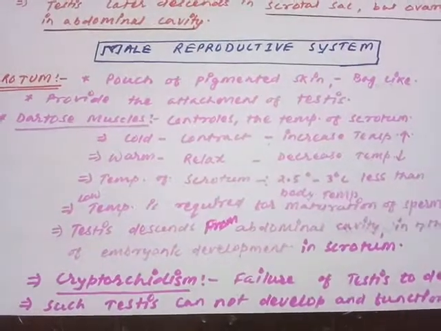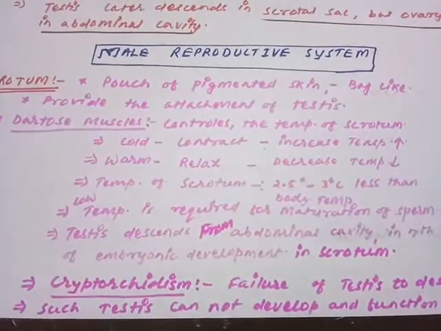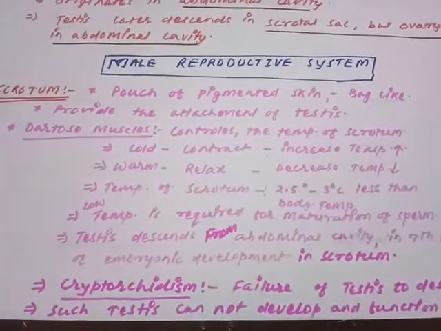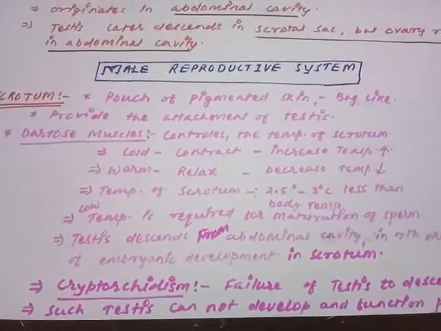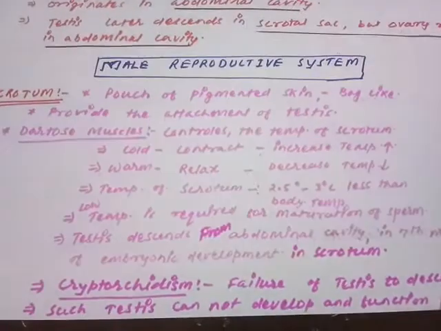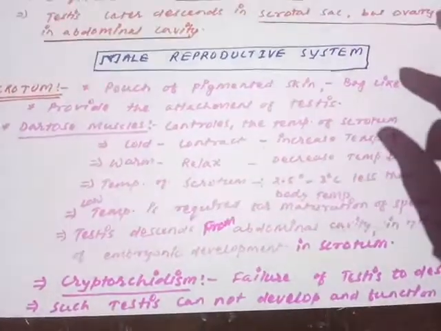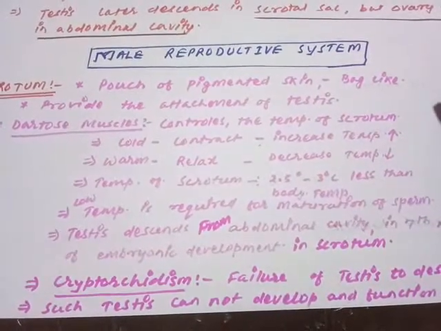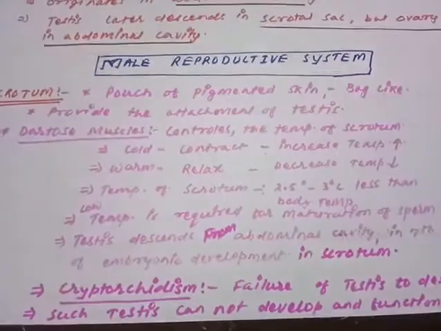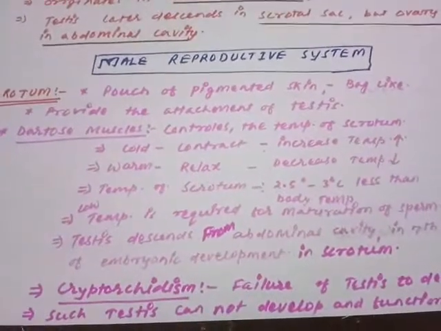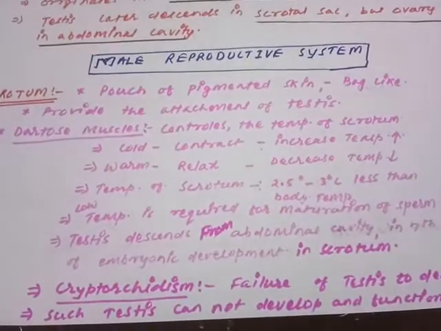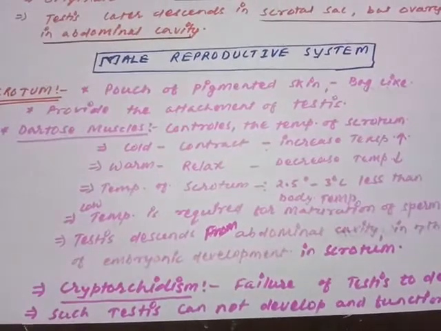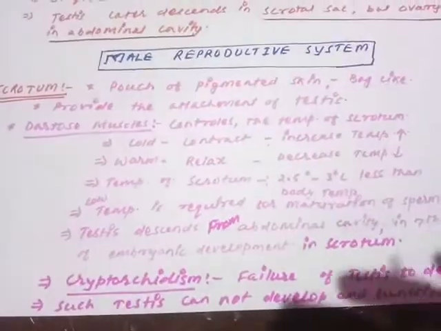But in the 7th month of embryonic development, the testis comes downward into the scrotal sac and remains there throughout life. So the scrotum provides the specific accommodation for the testis. We'll see one by one the importance of that structure in the life of the testis.